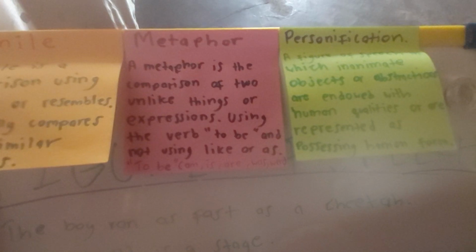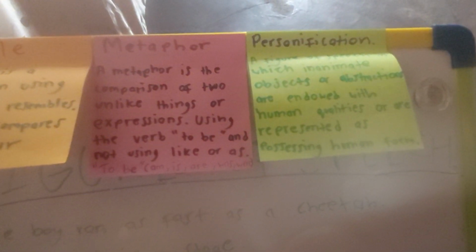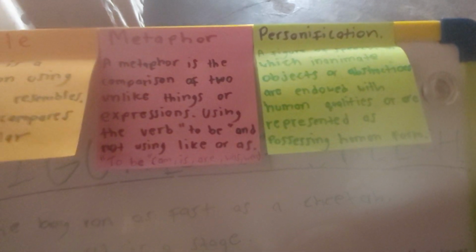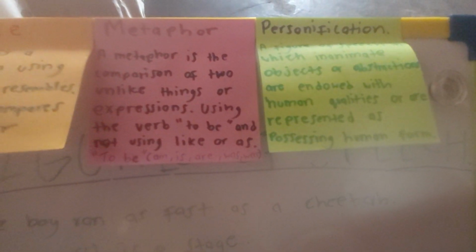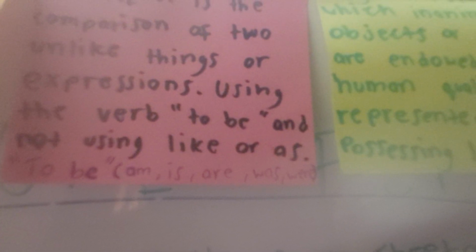A metaphor is the comparison of two unlike things or expressions using the verb to be and not using like or as. We have examples of to be inside the brackets here: is, was, and were.